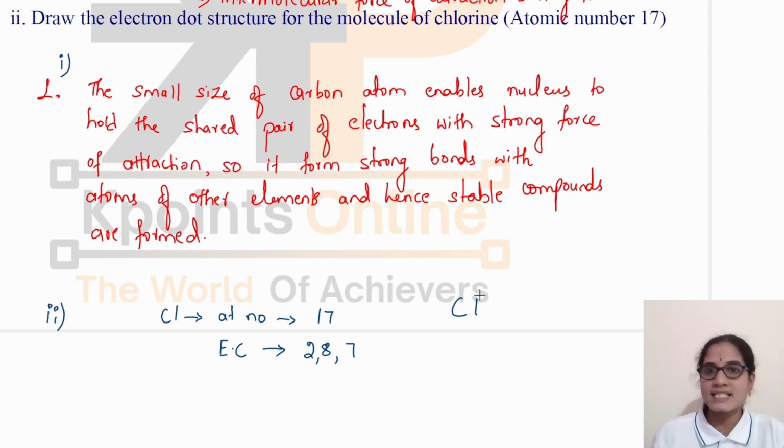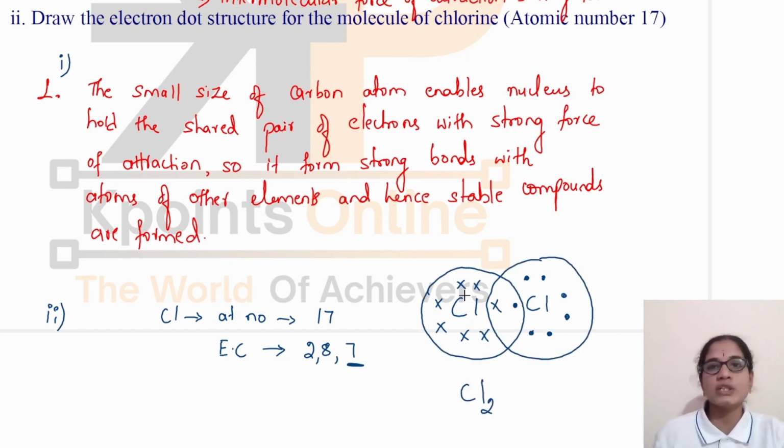Let us show the valence electrons here. 1, 2, 3, 4, 5, 6, 7. There are 7 valence electrons. And in the other chlorine atom also there are 7 valence electrons. 1, 2, 3, 4, 5, 6, 7. Now by sharing these 2 electrons between the 2 chlorine atoms, there is a formation of a covalent bond between the 2 chlorine atoms. This is how a chlorine molecule is formed.